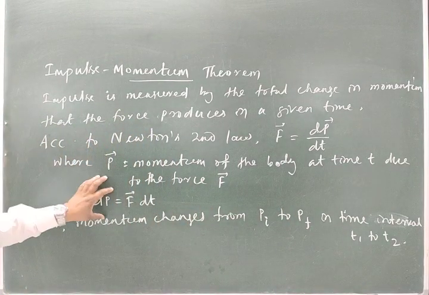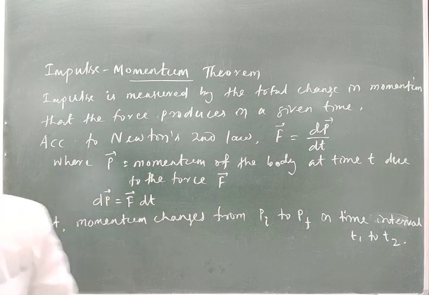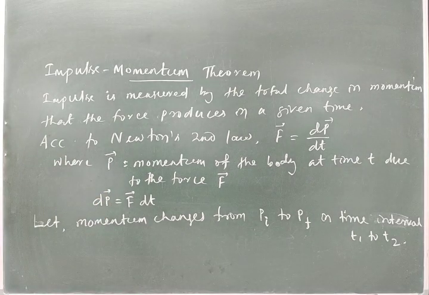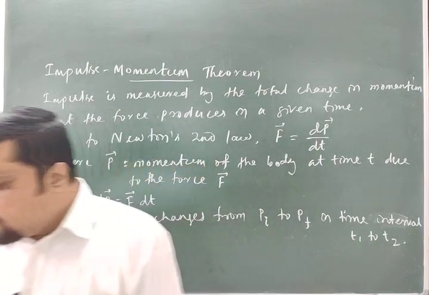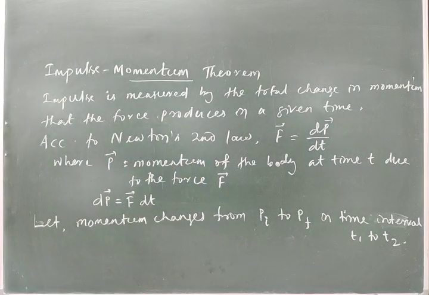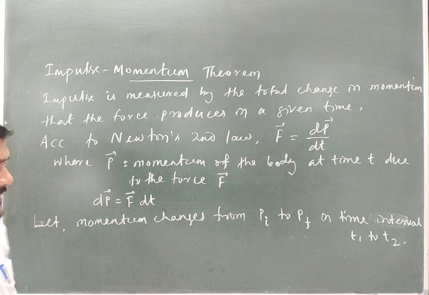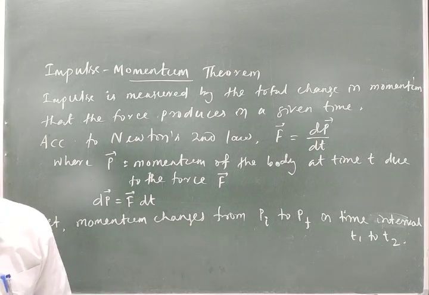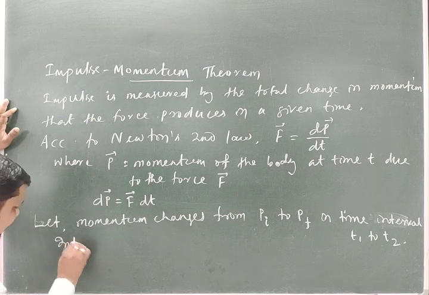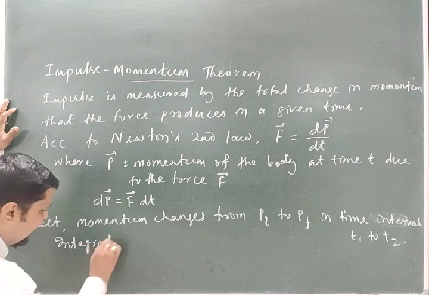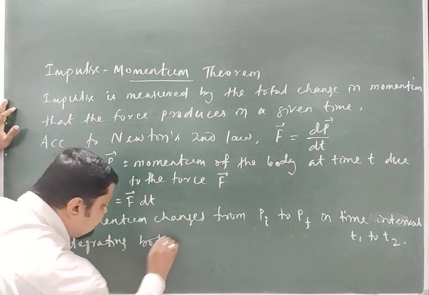Then let me find the total change in momentum in the time interval T1 to T2. To get the total change in momentum, what I will do? Integrating both sides.